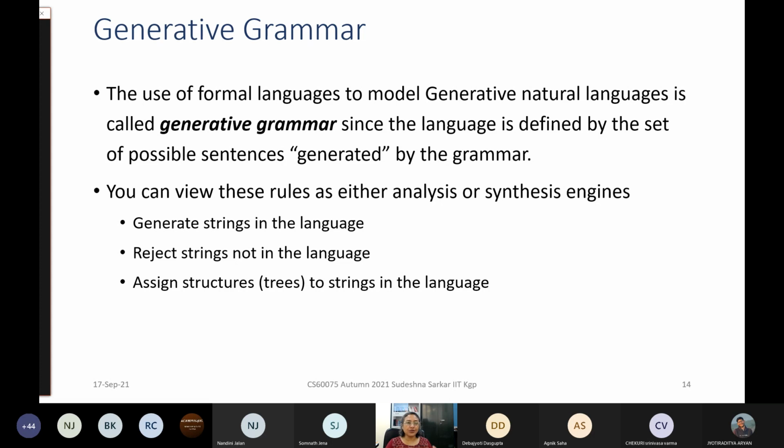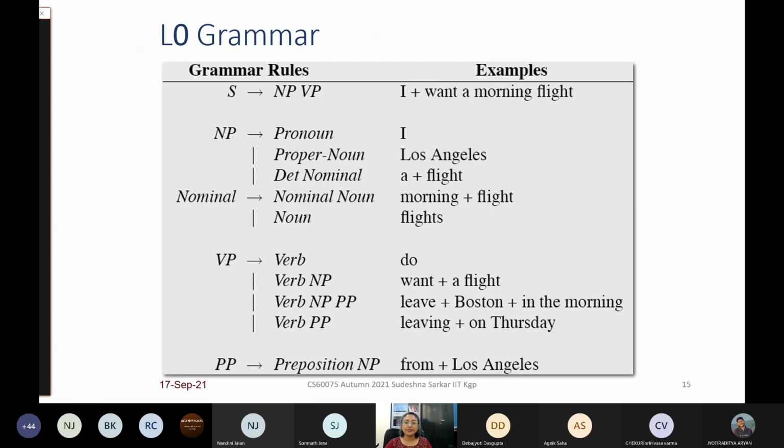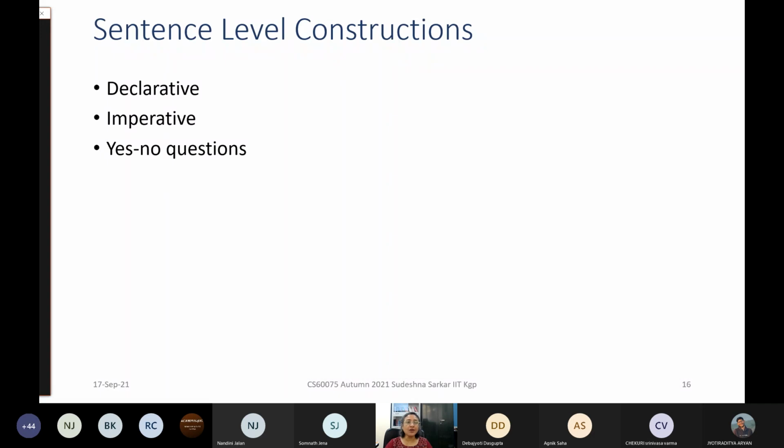Now, as I have already told you, a grammar can be looked at in two ways. One is that it can generate the sentences in the language. The other is that, using the grammar, you can check if a given sentence belongs to the language. This is the same grammar that we talked about. Now, as I gave you the exercise, the grammar that we looked at does not handle all types of sentences. For example, we have S goes to NP VP.